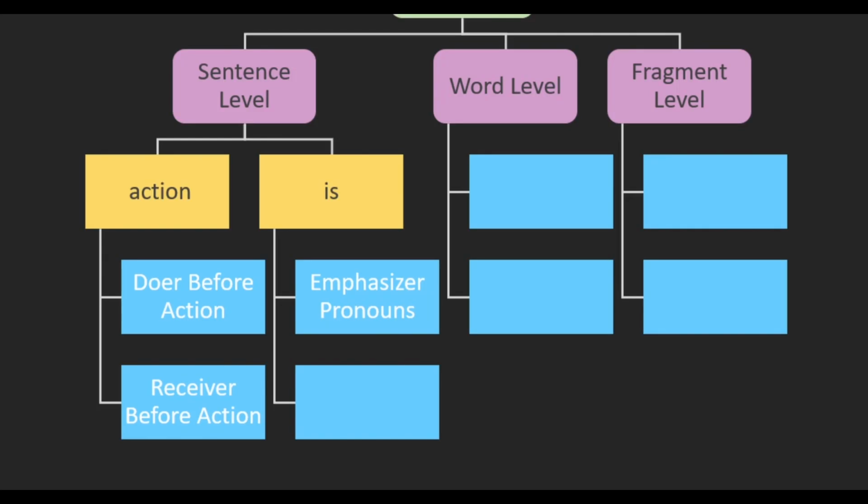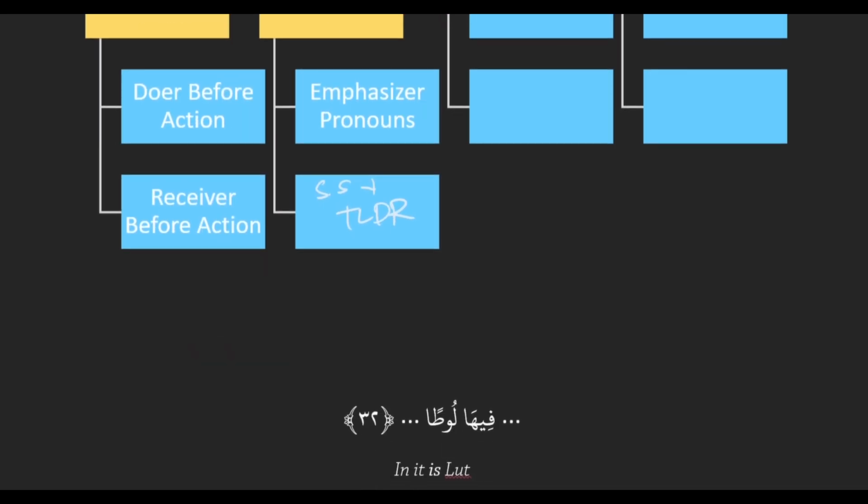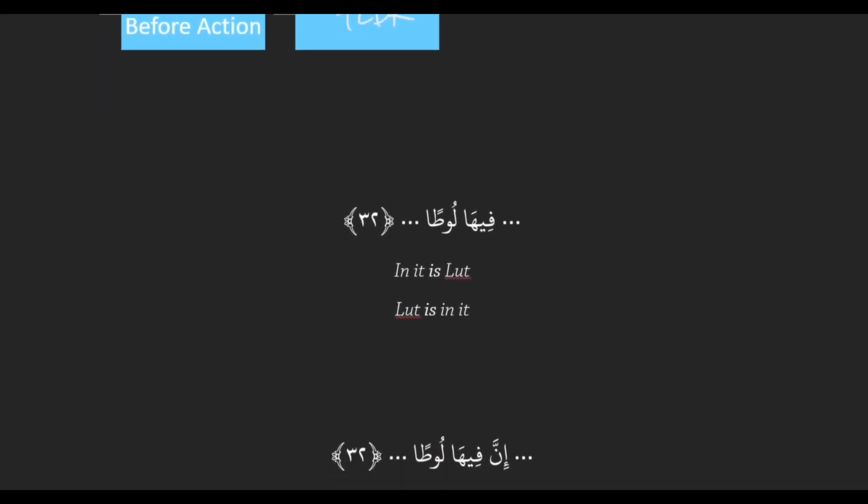Okay, we're still working on our sentence level anomalies. We finished action sentences and we're working on is sentences. And remember, with is sentences, we were looking at 2 cases in which the is doesn't go at the first break. The first one was emphasize your pronouns. And this one is what we call sentence starter plus TLDR. It'll make sense in a second. Let's learn it through example. Okay, let's work through this sentence together.